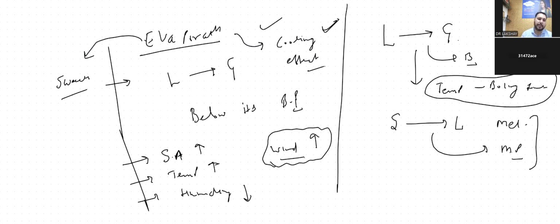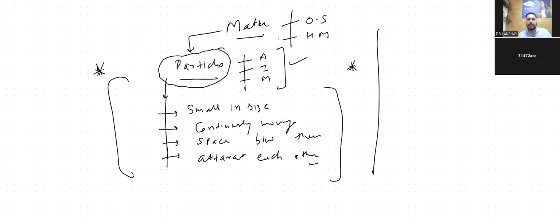One by one, I'll show you all the slides, and we will summarize in one shot. Are you okay with this? Matter: anything that occupies space and has mass. Particles are of three types: atom, ion, and molecule. The four properties of particles: small in size, continuously moving, have space between them, and attract each other.